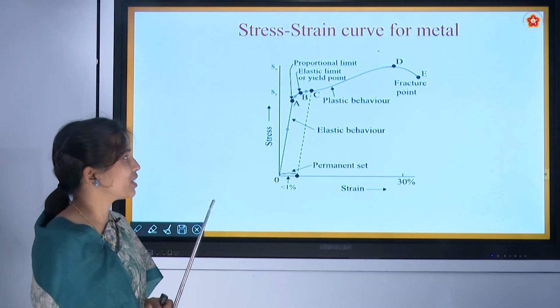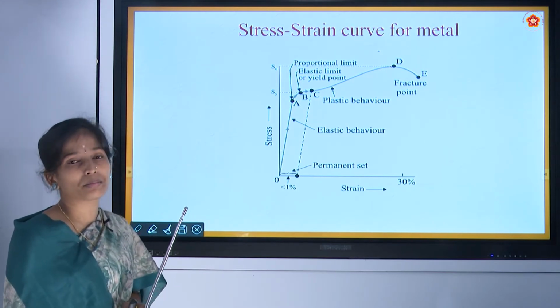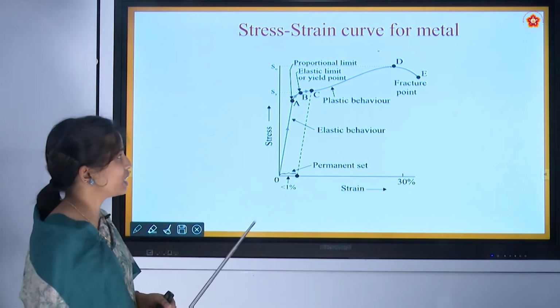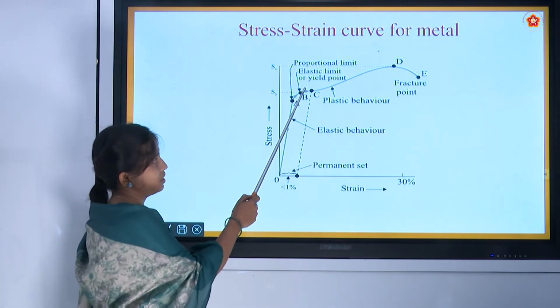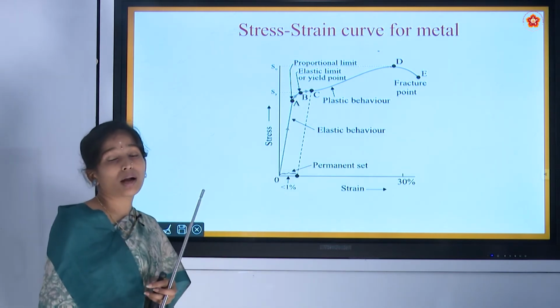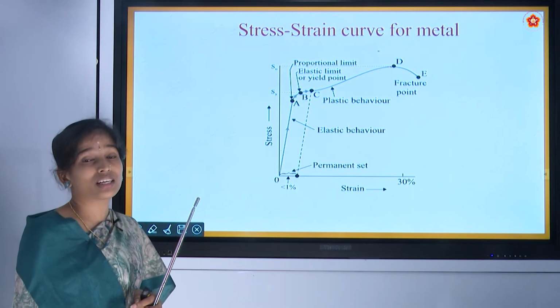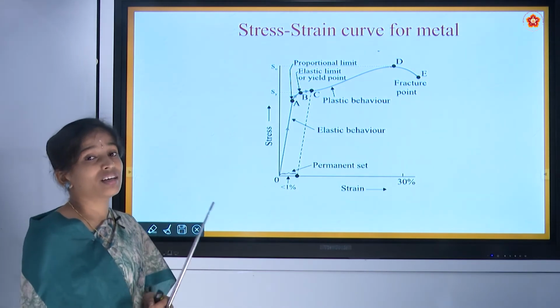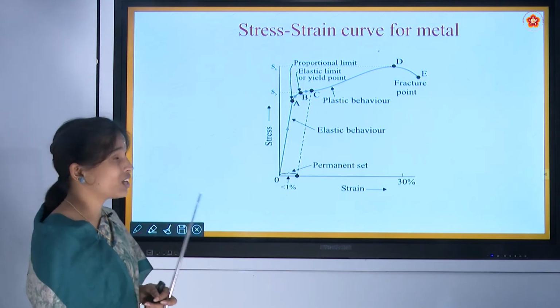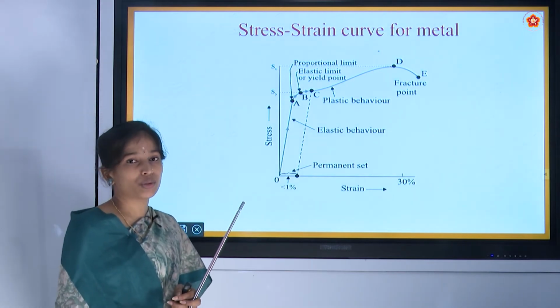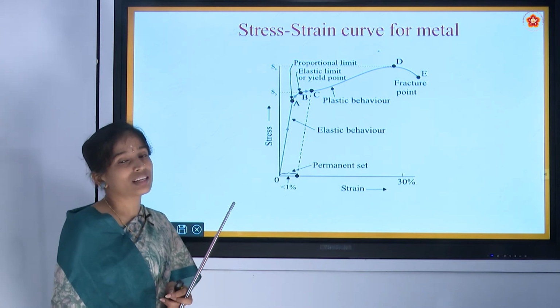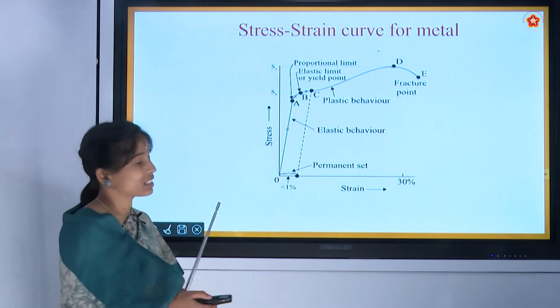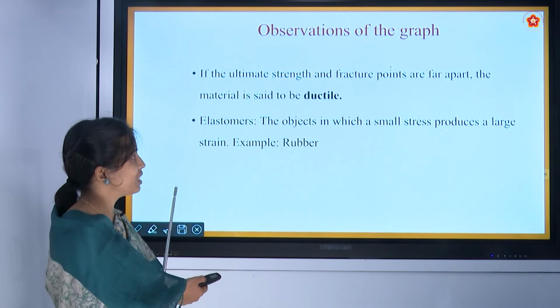And the other point we have seen is elastomer. What do you mean by elastomer? In this graph, after the point B, you can see if we apply a small stress, a large strain is produced in that body. So the body in which a small stress produces a large strain is known as an elastomer. An example of an elastomer is rubber.